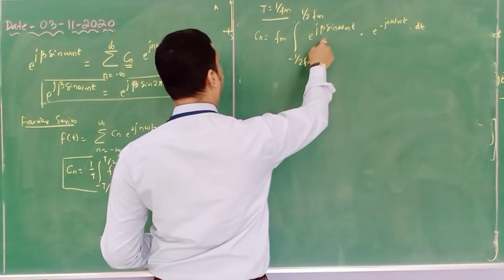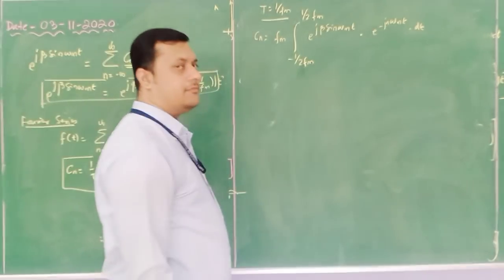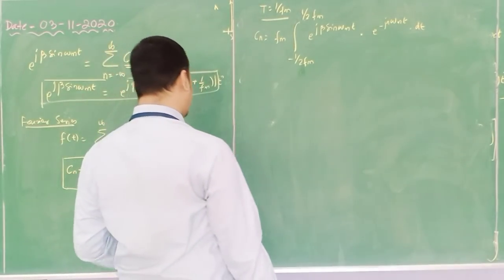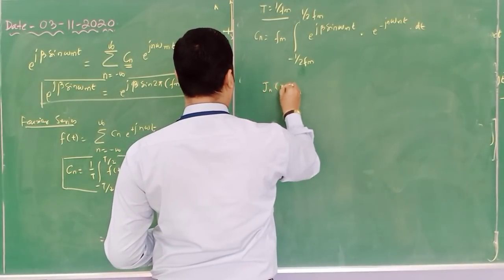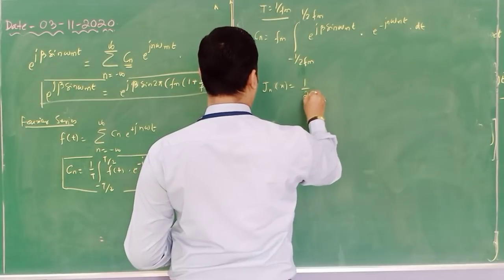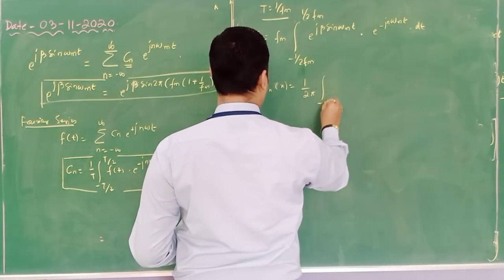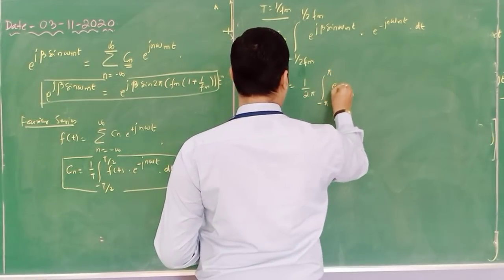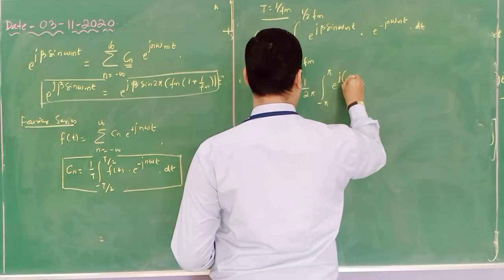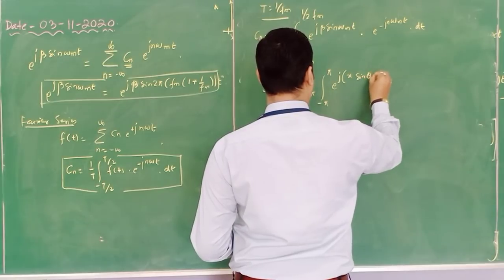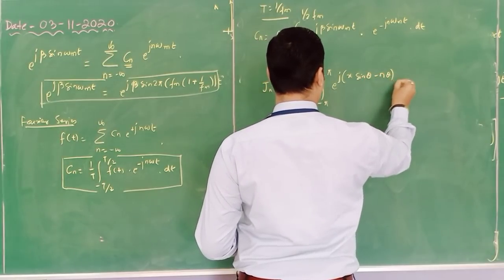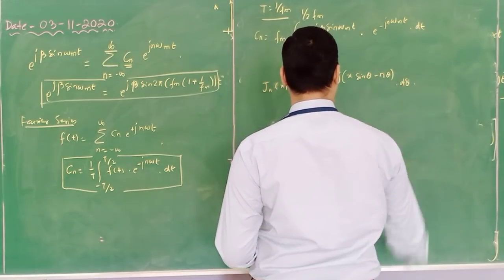But we need to represent this whole equation in terms of the Bessel function. So how do we represent this Bessel function? It is Jn of x equals 1 by 2 pi, integral from minus pi to pi, e to the power j (x sin theta minus n theta) d theta.